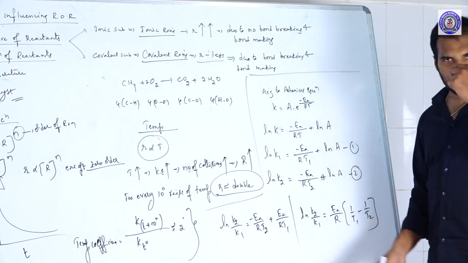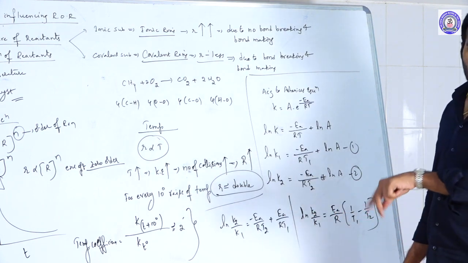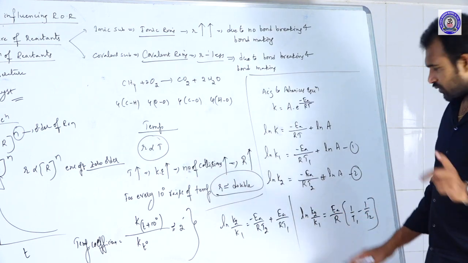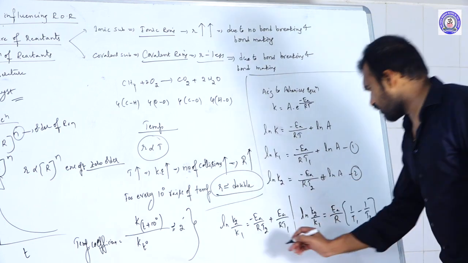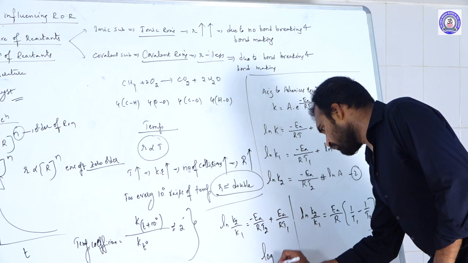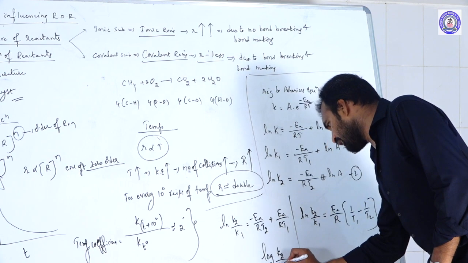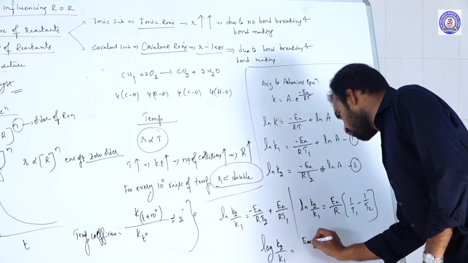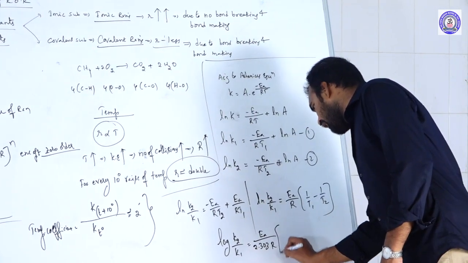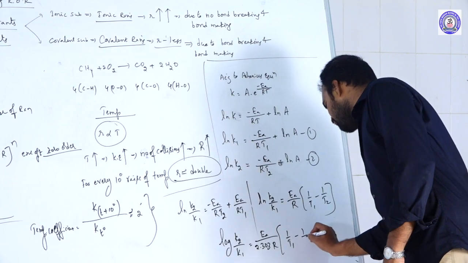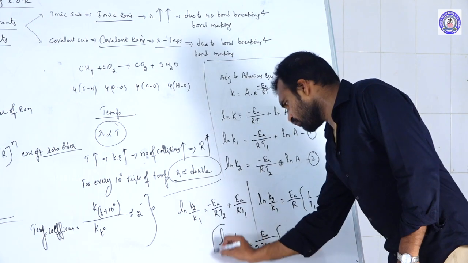Now you convert this ln to log. ln to log means 2.303 log. So if you bring 2.303 to this side, the final equation is log K2 by K1 is equal to EA by 2.303 R times 1 by T1 minus 1 by T2.